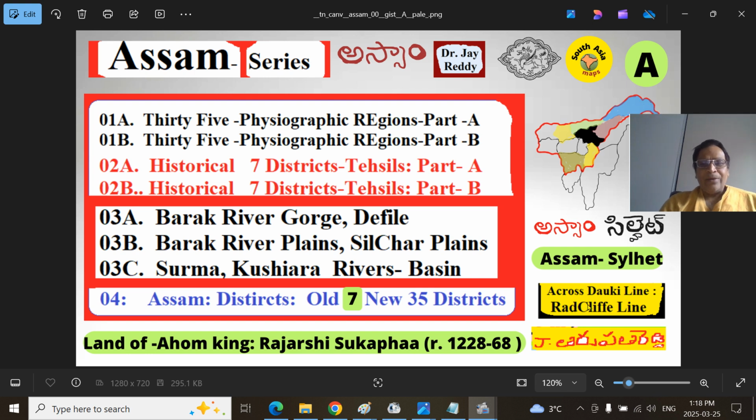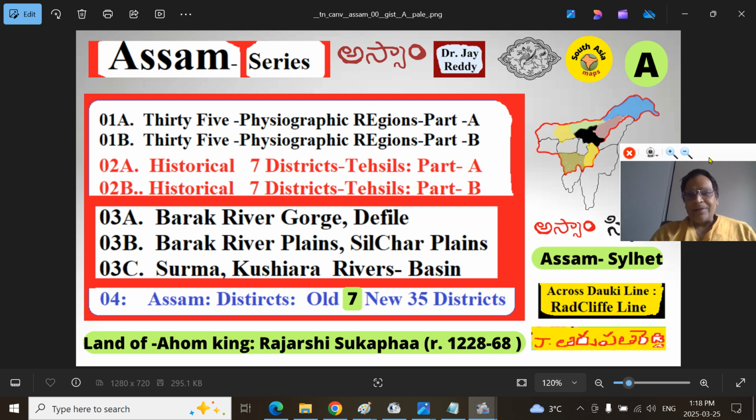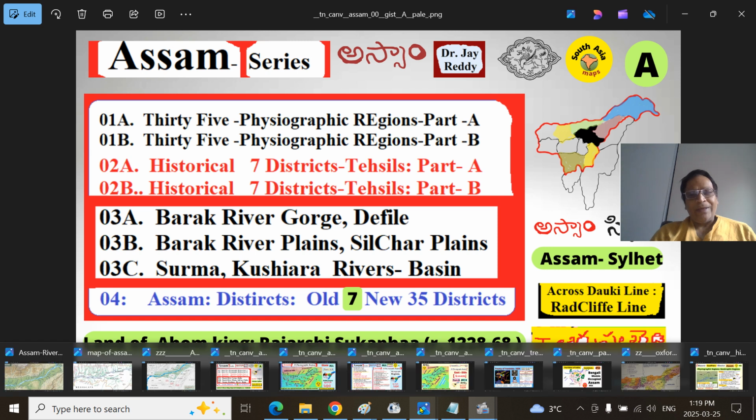Now that was parted by the Congress leadership, surrendered to the Mumini conquistadors and Jinnah League in 1947. We are in part 01B, physiographic regions, part B of the Assam series, the land of Raja Shishukapa, who reigned between 2028 to 2068, a long reign of around 40 years.